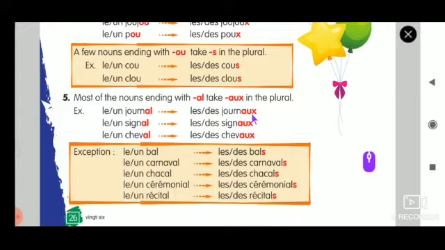This is the rule of making it plural. So please do not forget. And there are some exceptions which are given here. Un bal, that becomes des bals, just add an S to the following things alone. Even though it ends with AL, you have to add S alone.